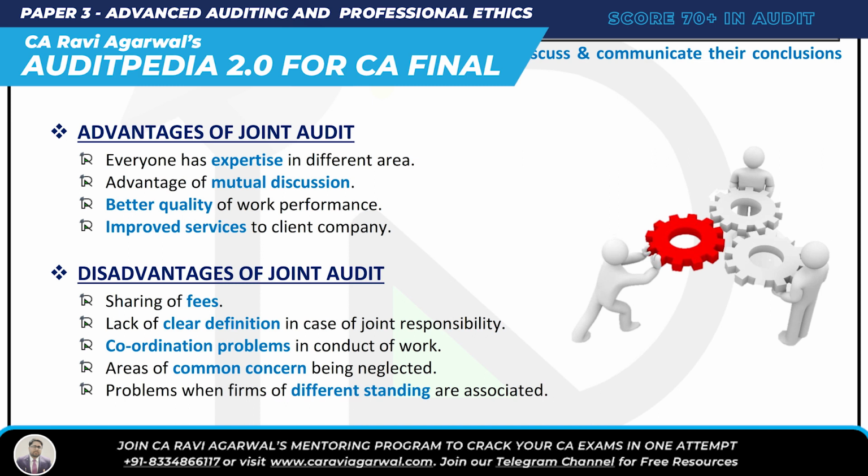Number two, EMI. E is everyone has expertise in different area. Yeah, different joint auditors are there, right? So everyone has expertise in different area. M is advantage of mutual discussion, right? You get here advantage of mutual discussion, that is M. And lastly, I is improved service to client company.